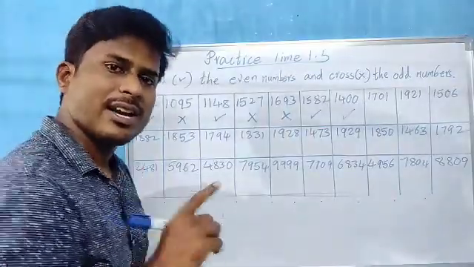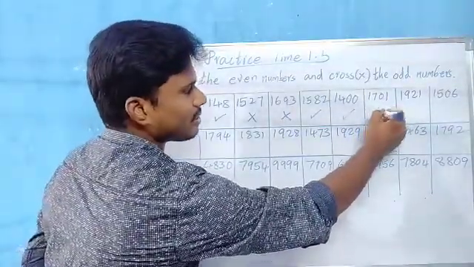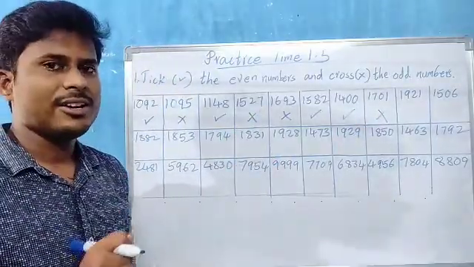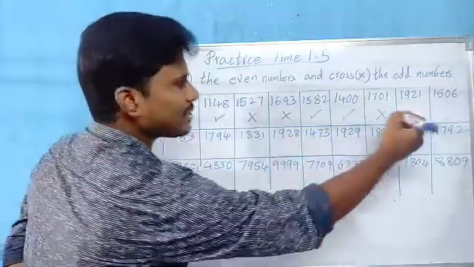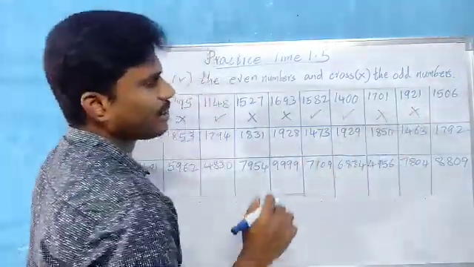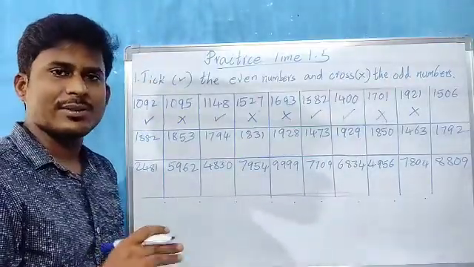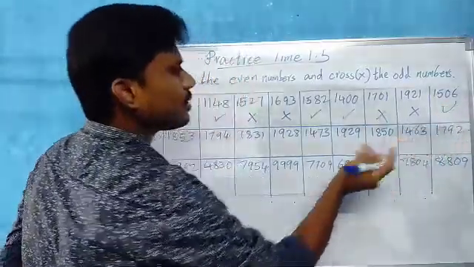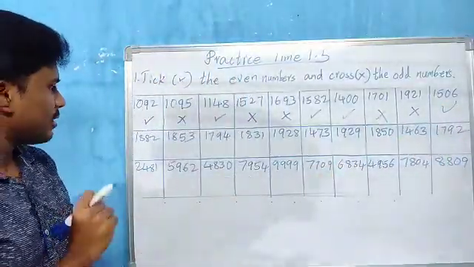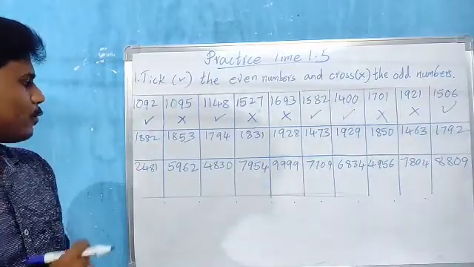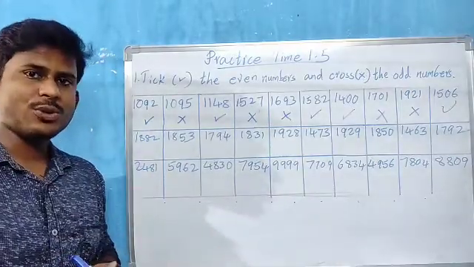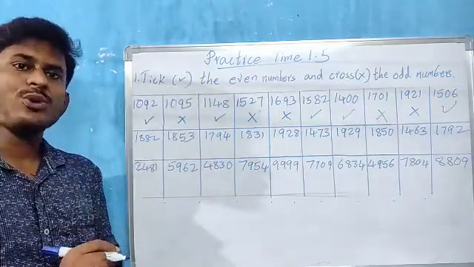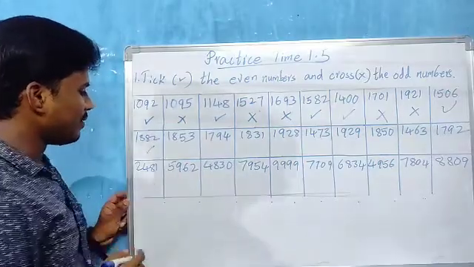Next 1701. 1 in the ones place. So odd number, children. Let us cross this. Next 1921. So 1 is in the ones place. Again odd number, children. Cross. Last 1506. 6 in the ones place. So even number, children. So the total number becomes even number. Now last, completed, children. In this row, 1882, children. In the ones place, which digit is there? 2. So even number. The total number becomes even number.